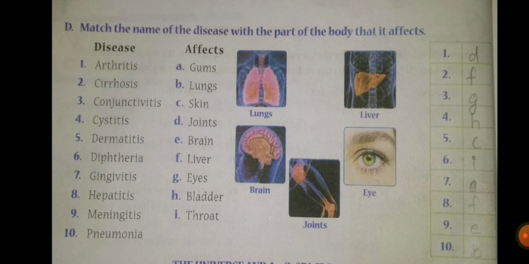Seventh one, gingivitis. The answer is A, that is gums. Eighth one, hepatitis. The answer is liver, that is F1. Ninth one, meningitis. The answer is E, that is brain. And tenth one, pneumonia. The answer is B, that is lungs. So students, I hope that you have written the answers in your GK textbook.